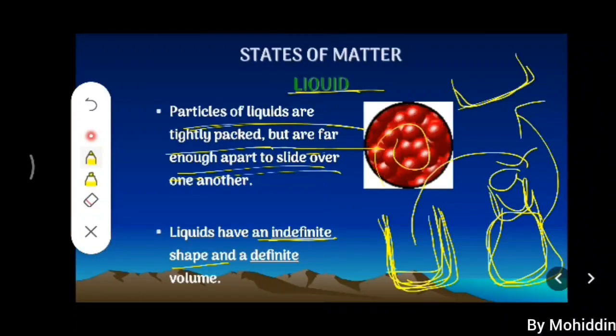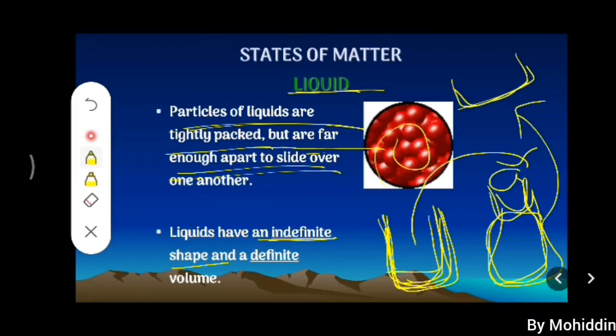You can't tell whether it is round, square, long, or a rectangle. We can't judge. But in case of solid, we can tell a duster is rectangular, and a table is a square form. We can judge the shape of the solid. But in case of liquid, we can't tell the difference.